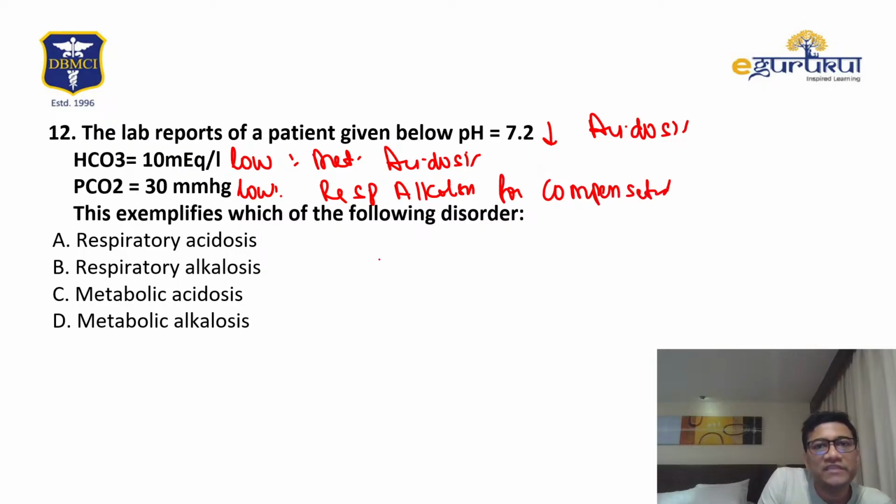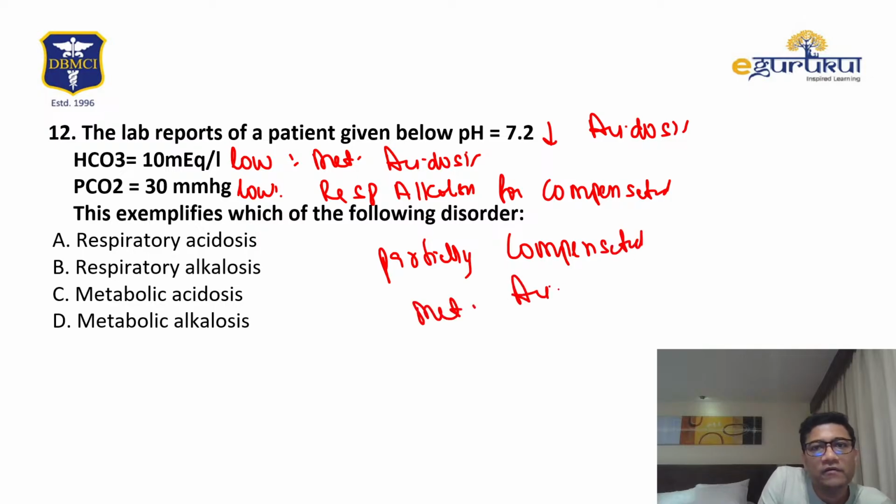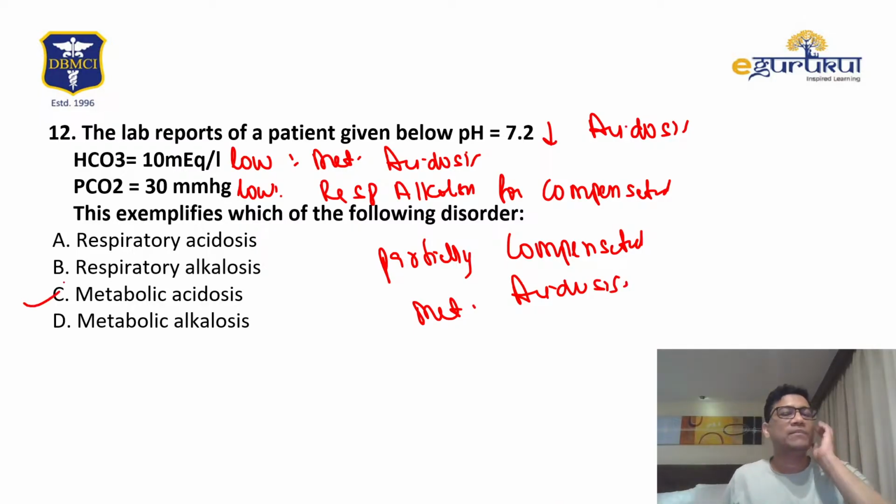The right term is partially compensated, because pH is still low: partially compensated metabolic acidosis. The answer should be C. Are you clear? Partially compensated. Yes, you are all right. Very good.